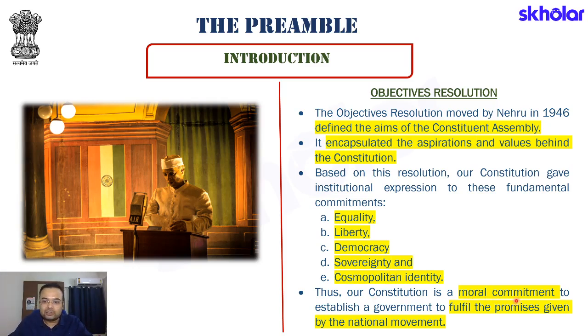Our Constitution is a moral commitment to establish a government to fulfill the promises given by the national movement. So we had a national movement for liberation. What exactly was this national movement about? It was about Poorna Swaraj. It was about total independence. It was about getting liberated from the colonial masters, that is the colonial imperial British government. The whole idea was that now that we are independent, we would need to embark upon creating a society, and that society must be driven by certain values.